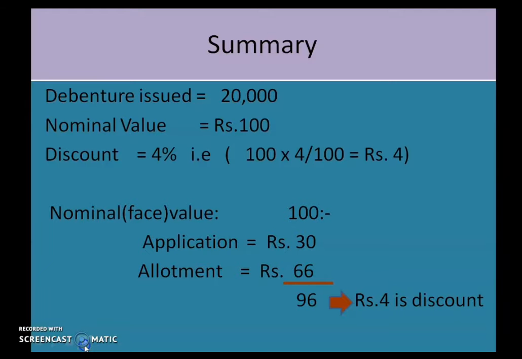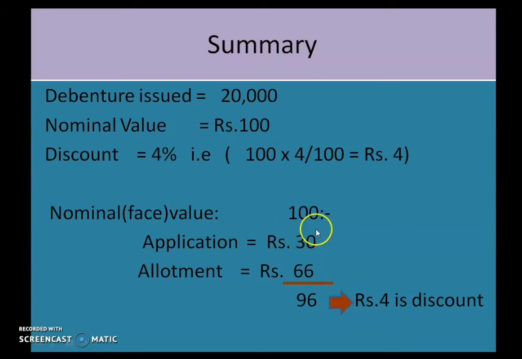70 rupees is the balance amount, but we are giving this share at a discount of 4 rupees. So 70 minus 4 will give you 66. So you are issuing this debenture, or you are collecting at the time of allotment 66 rupees. Actually it is 70 rupees, but out of that 70 rupees you are giving 4 rupees discount. So that makes the allotment money as 66.